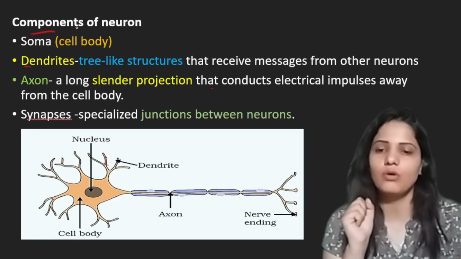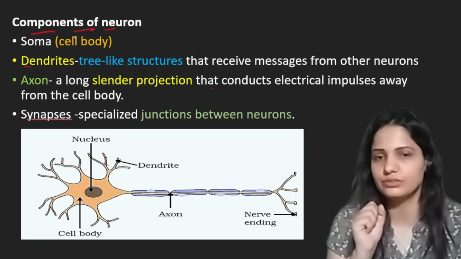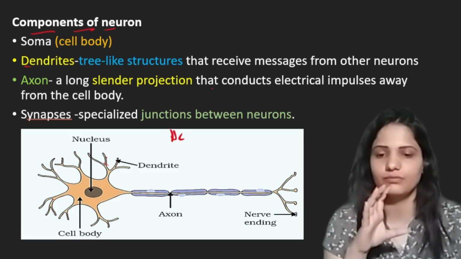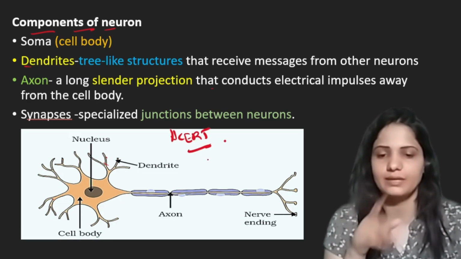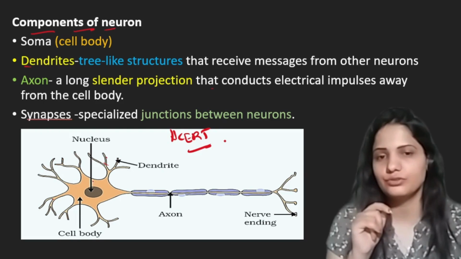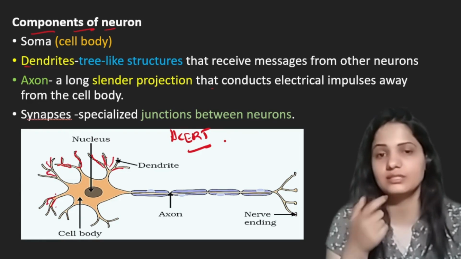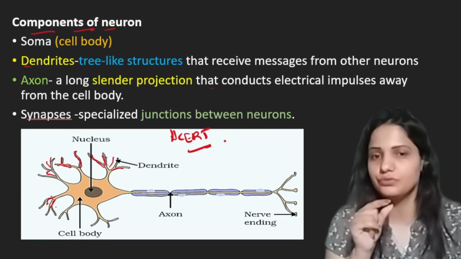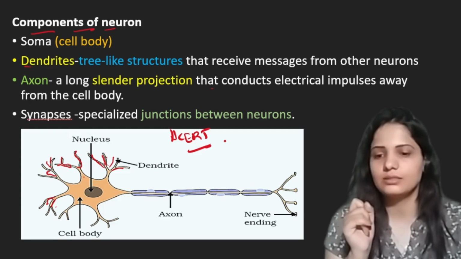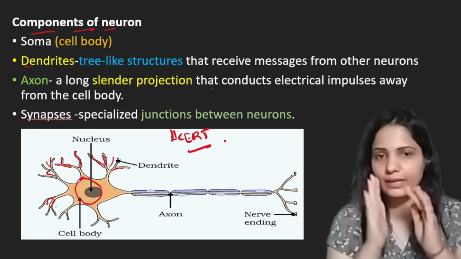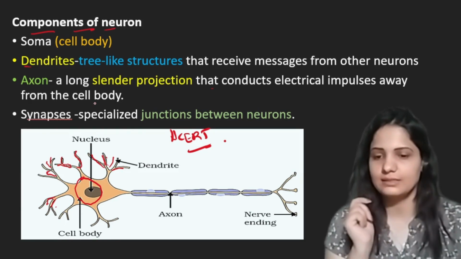Now here we have the components of a neuron. What are the components of a neuron? If we see the structure of a neuron, this is the diagram from your NCERT, and you have to practice this diagram. These appendages, these branch-like structures, which give it a tree-like appearance, are dendrites. This is a component of the neuron, the dendrite. And this part is the soma. Soma means main body, so it is the main cell body.